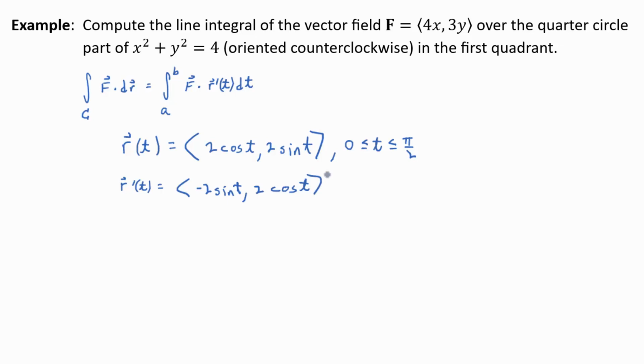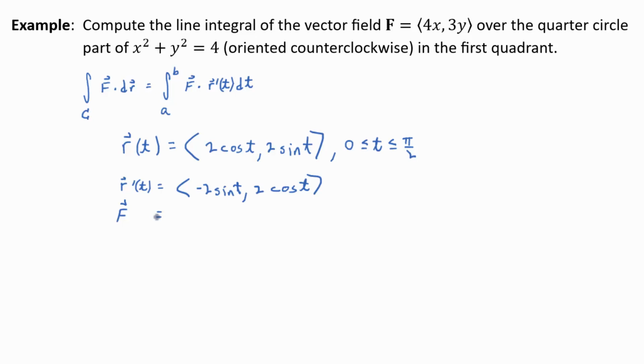Now you've got to put F in terms of t at some point as well. F is given by components 4x and 3y. I think it'd be best to write it in terms of t. So in other words, in terms of our parameterization, let's put in what x is, and let's put in what y is. And let's write that right below the result. That makes taking the dot product really easy if you have these lined up. So F then in terms of t, so really it's F of x(t), y(t).